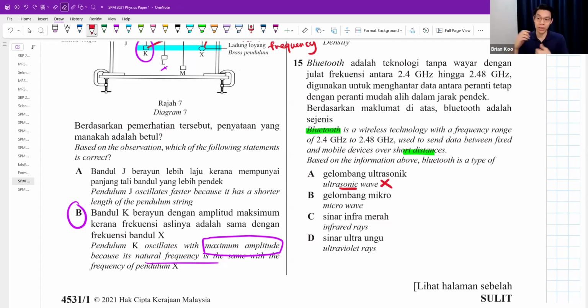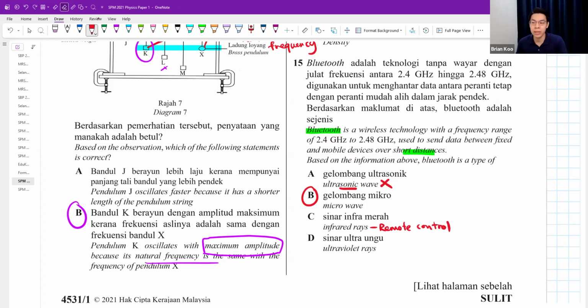So it must be either your radio wave, microwave, infrared, one of those. Visible light, ultraviolet, all those. Yeah. And the answer is microwave. Infrared is normally what we use for remote control.